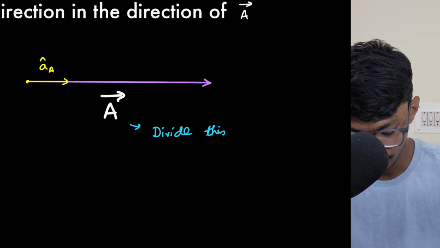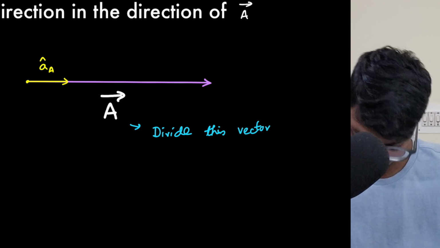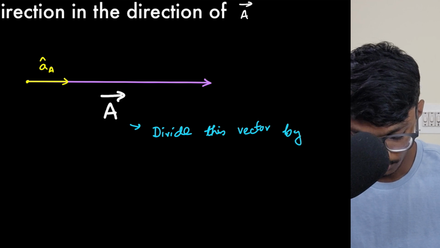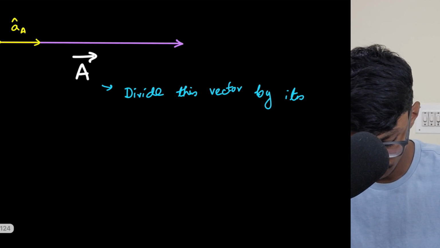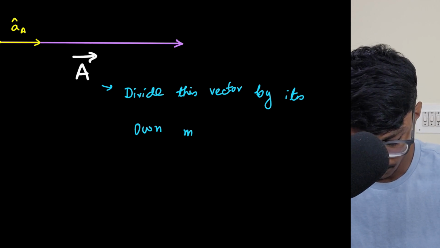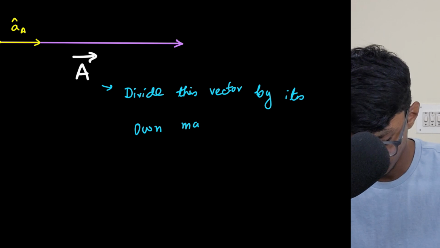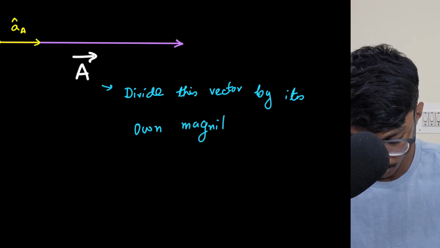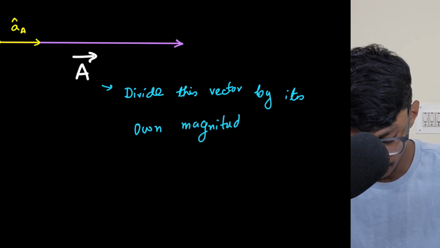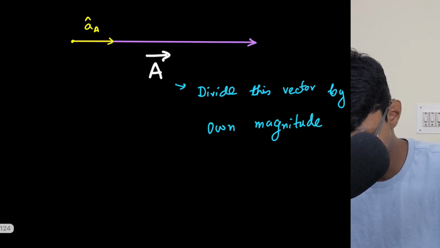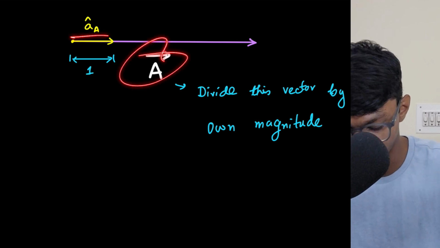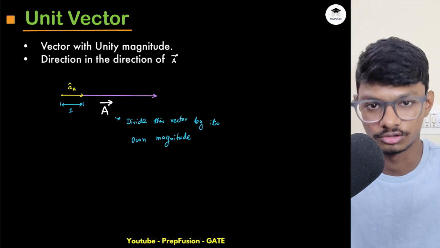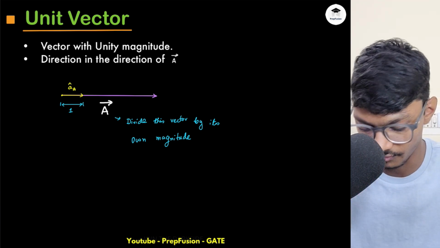If I divide this vector by its own magnitude, then simply I will be able to get the unit vector. So basically the magnitude of this is simply 1, unity, and the direction is same as the a vector. So that's why this is known as representing the direction of a vector.